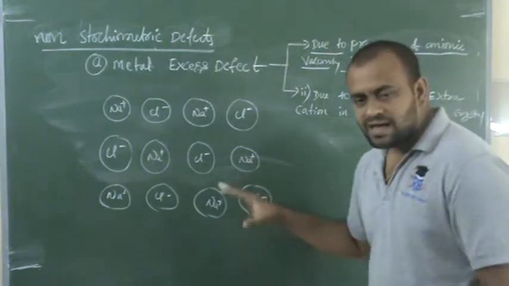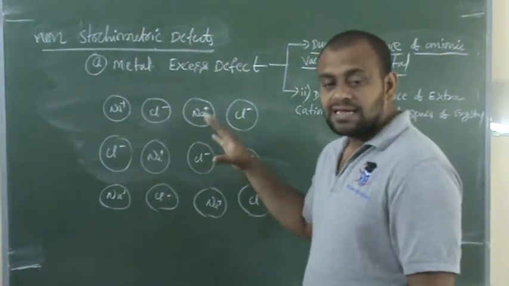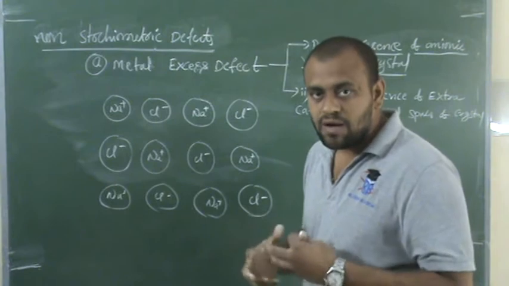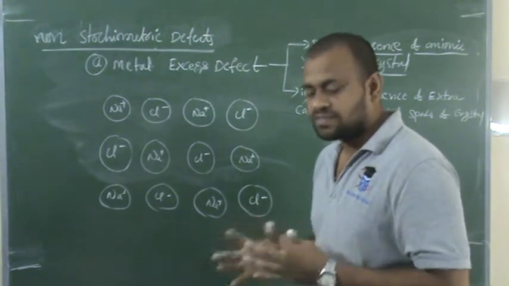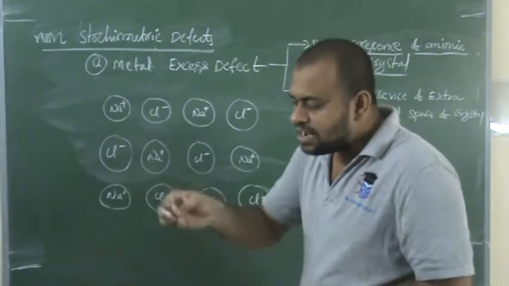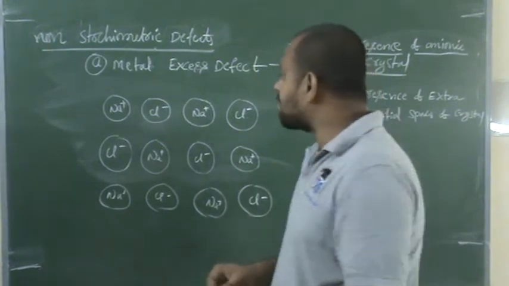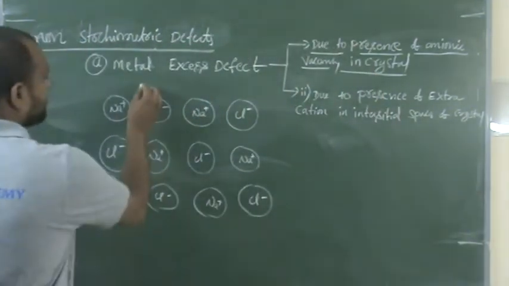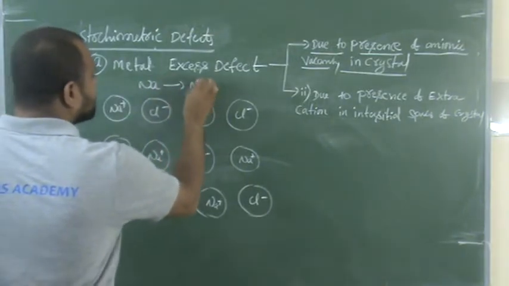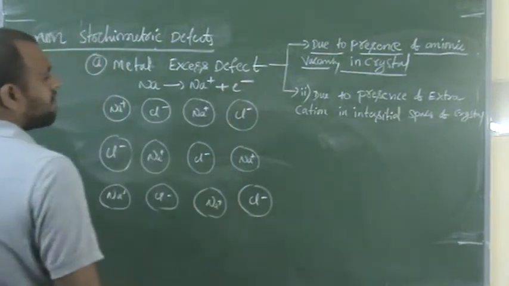Now, if you take NaCl crystal and heat it in the atmosphere of sodium vapors, what happens? The sodium will lose electron and forms Na plus.